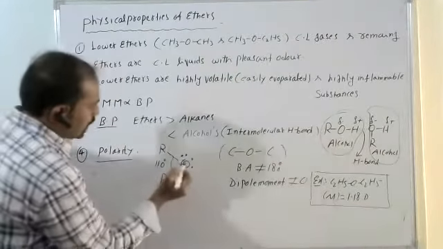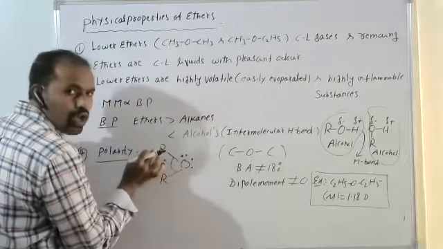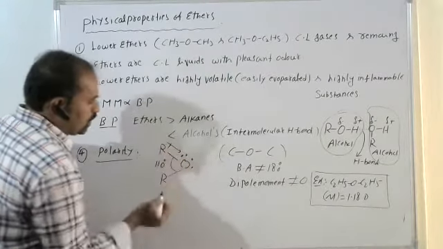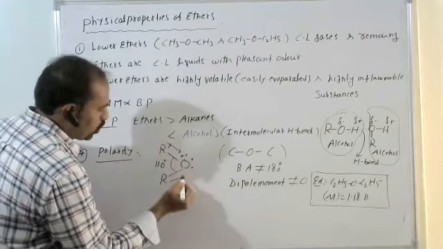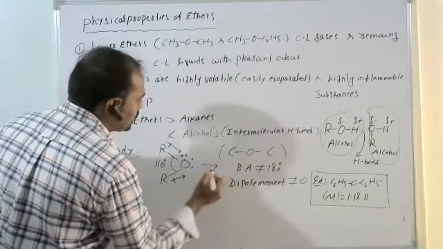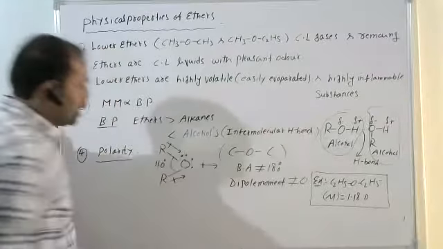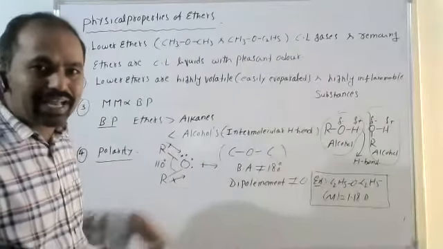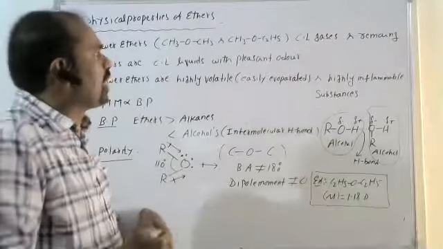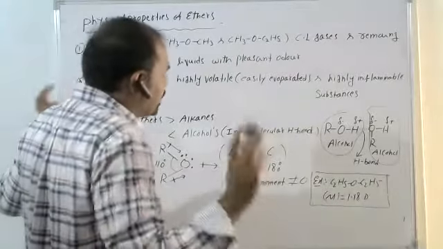The dipole moment acts from low electronegativity towards high electronegativity; this is the direction, a vector. The total dipole moment acts in one direction, so the dipole moments do not cancel each other. For example, take carbon dioxide, CO2, linear shape.